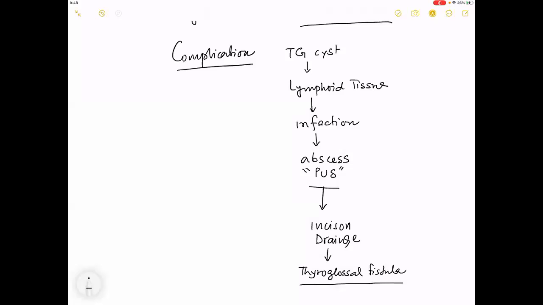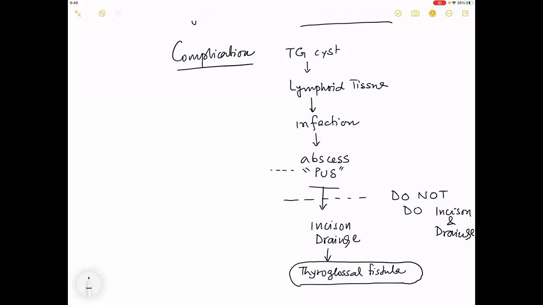Have you completed writing up till this? Yes, sir. Good. So in case of an abscess, do not do incision and drainage. If you do an incision and drainage, you are likely to land up with a thyroglossal fistula.